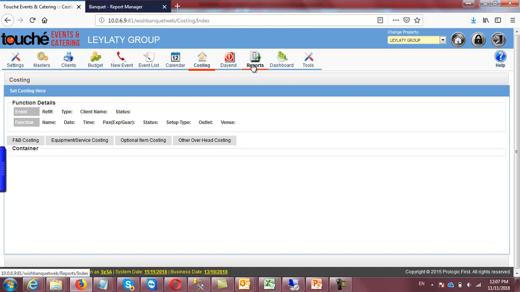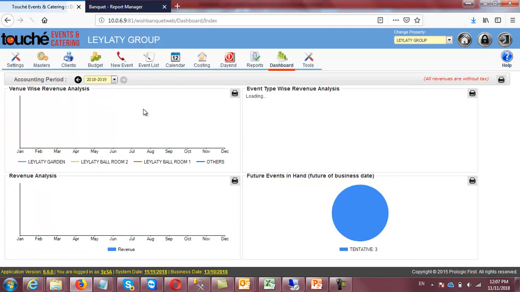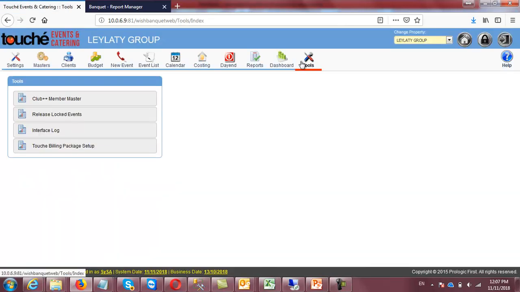All the available reports you can find from the report sections, and this is the dashboard where there are some analysis available for hall wise revenue analysis, the revenue analysis with month wise figures, event type wise, future event. So there are some graphical presentations available here with respect to the revenues. Some extra tools are also available here, if you want to do the interfacing with any other module, like point of sale. So all these things need to be defined here.